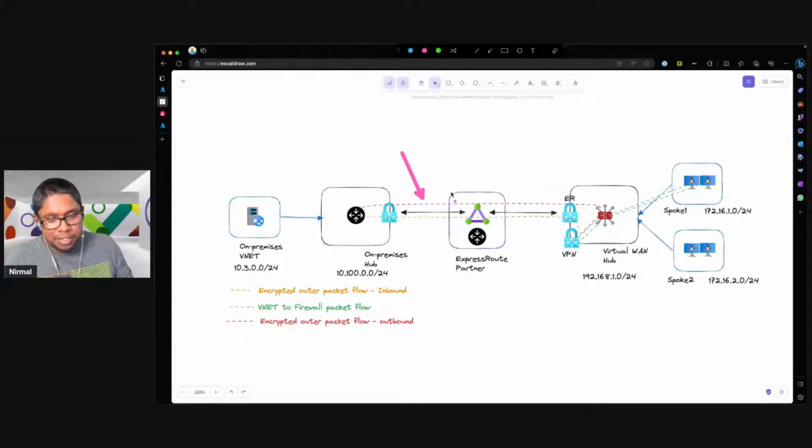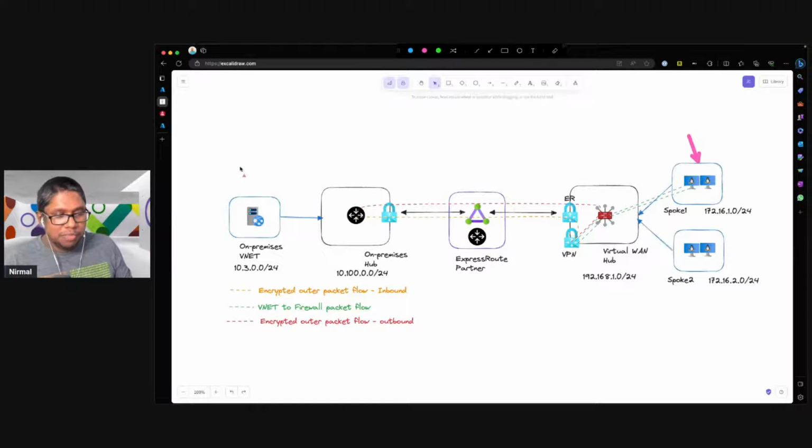This is the path. So this is the path where we have an inbound connection coming from the on-premises device, and that traffic will go to the express route gateway, and from the gateway goes direct to the VPN gateway. And then what happens is, once the tunnel is established, we would have traffic that will go to